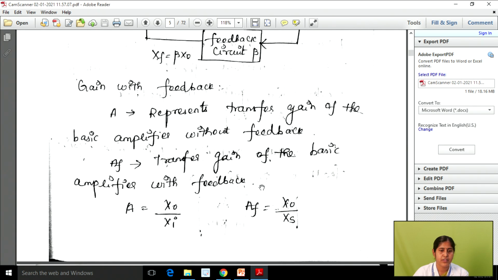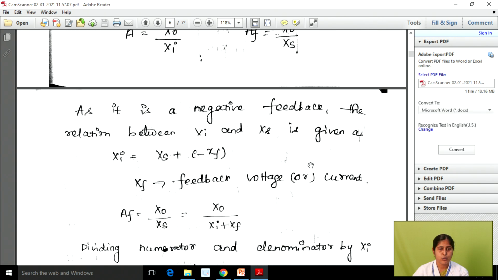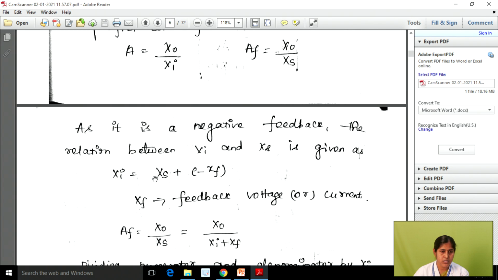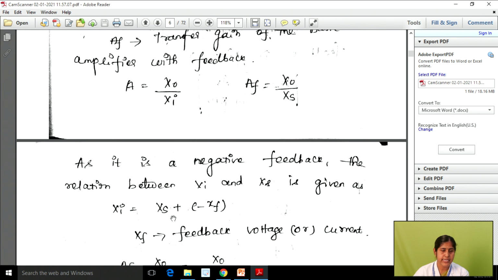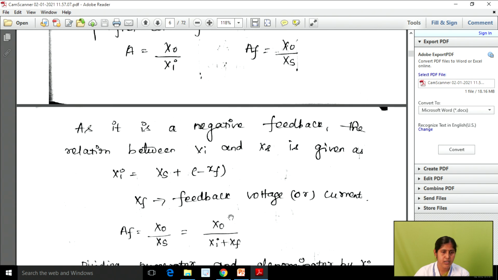Similarly, we can find the feedback gain AF, which is equal to X naught divided by XS. From this we can calculate the negative feedback gain. We know that Xd is equal to Xi, so we can write Xi equal to XS minus XF.